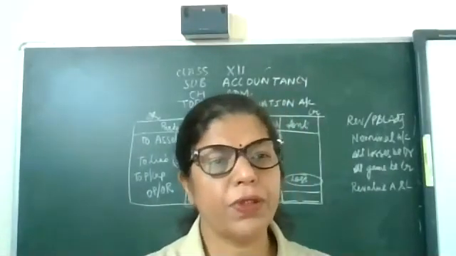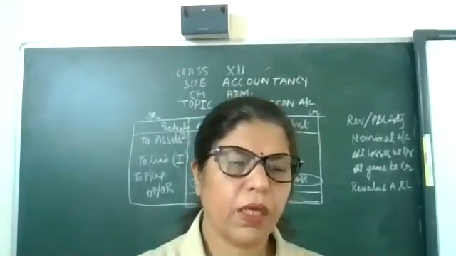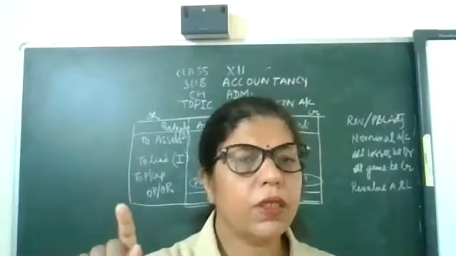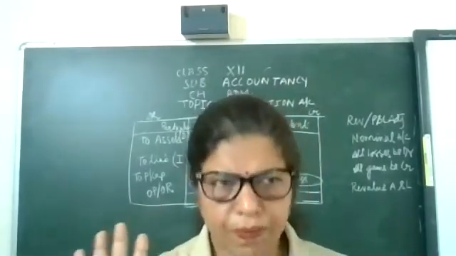What will be the general entry? Or where will you record it? See, this type of question may be there in multiple choice questions or in a one mark question also.